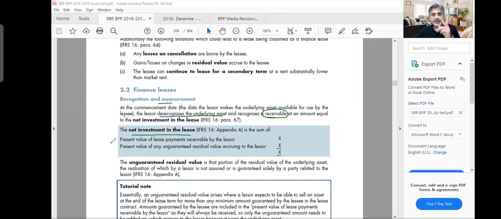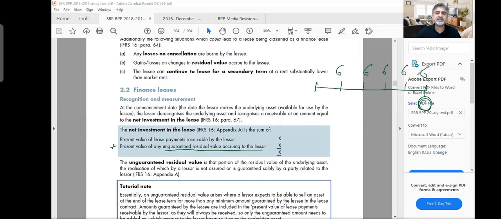And this includes 2 items. Number 1, the present value of the lease payments receivable by the lessor. Present value: the same thing which the lessee was recognizing as a liability, he is recognizing as a receivable. Like, you've got 6 million, 5 payments. So all of the present value of these 5 payments, plus the present value of any unguaranteed residual value accruing to the lessor. Because when this asset is returned back, now what will happen? You are the lessor. He is giving you 6 million, 6 million, 6 million, 6 million, and you will find out the present value. This 30 million present value is 24.